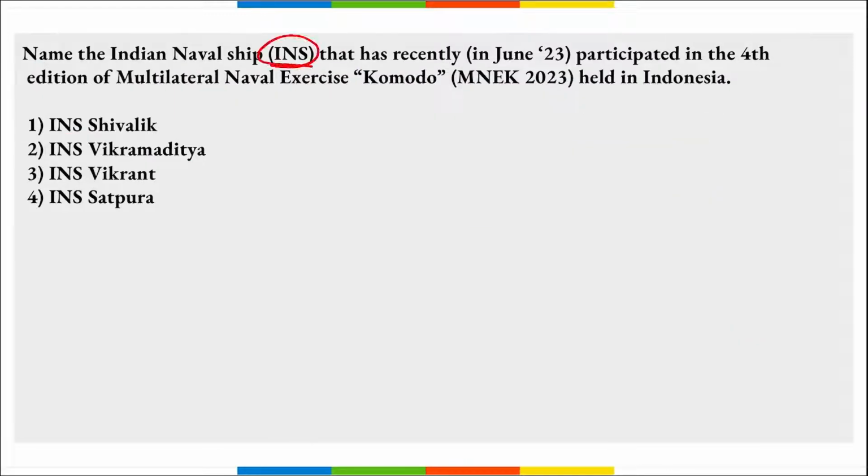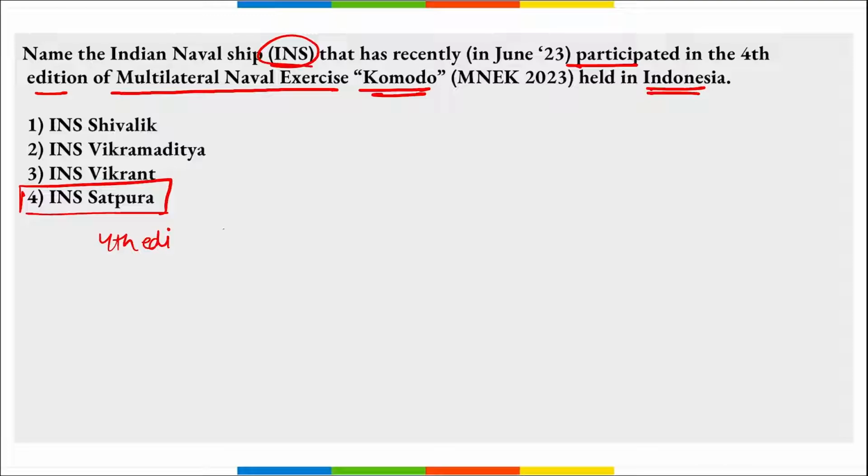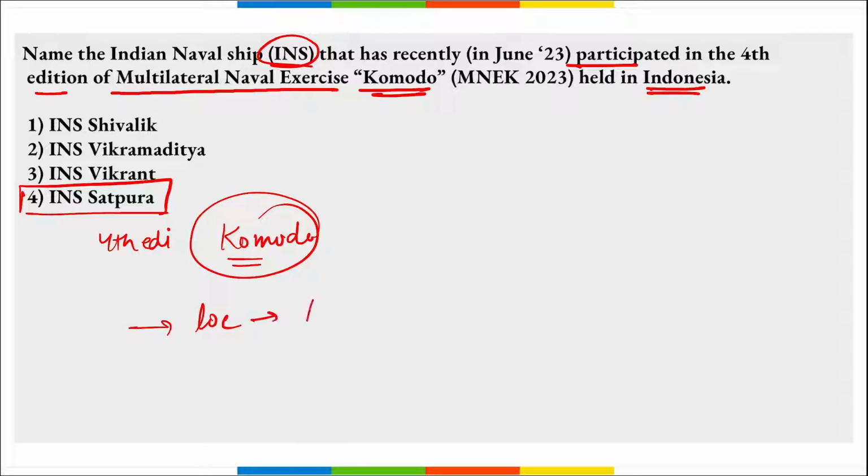Next, name the Indian naval ship that participated in the 4th edition of the multilateral naval exercise Komodo that was held in Indonesia. So it is your INS Satpura. Correct? INS Satpura participated in the 4th edition of the multi-naval exercise Komodo. This is the name of the exercise. Correct? This was held where? The location here is Indonesia. Correct? And it was from 4th to 8th of June. This exercise Komodo was held, right? It is a naval exercise, 4th edition, and Indian naval ship Satpura took part in this Komodo exercise.